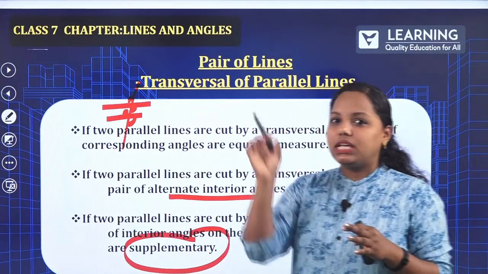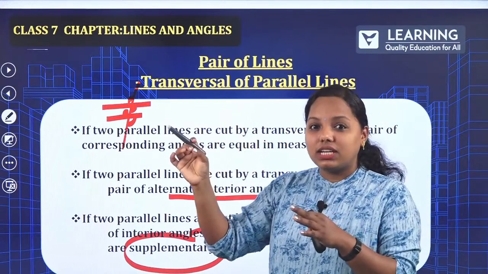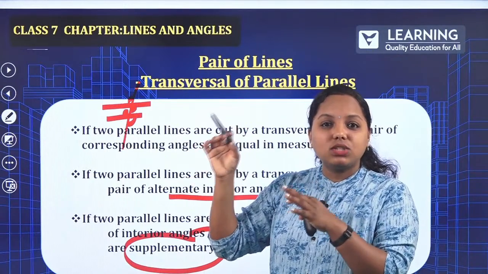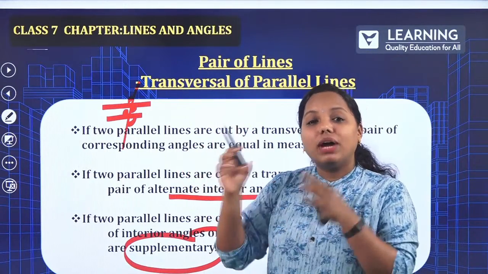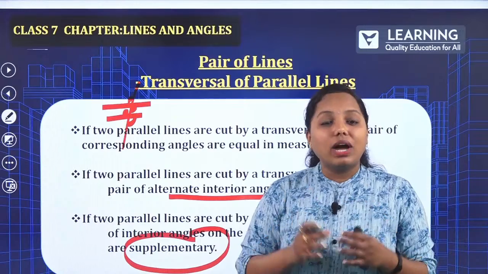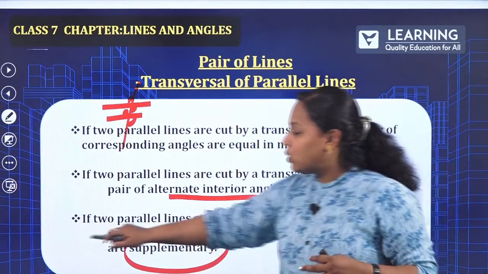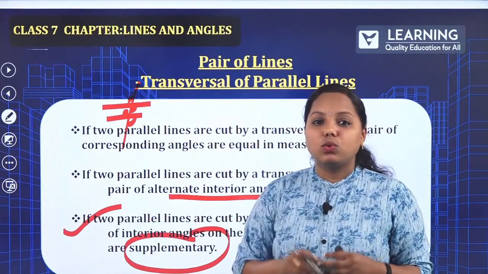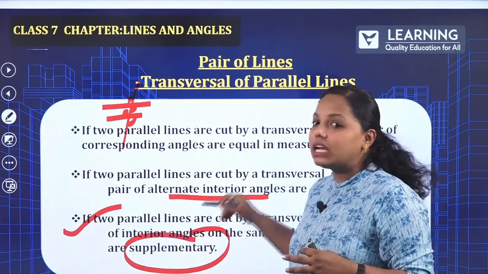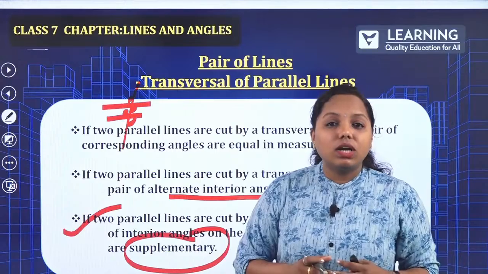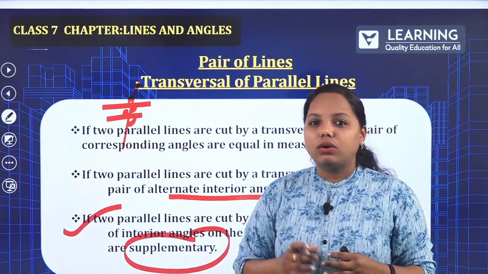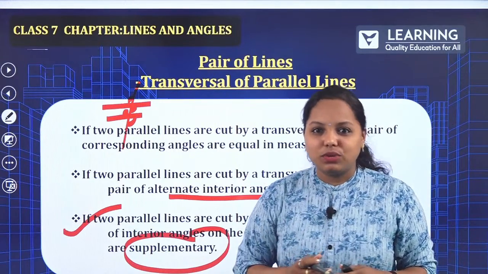What is supplementary? It is nothing but a straight angle. So, what is the measure of a straight angle? 180 degrees. So, when you measure those two, it is 180 degrees. That is what it means. This is one of the important points. So, when you measure the interior angles, the sum is 180 degrees, or you might get a 1 mark question regarding this.